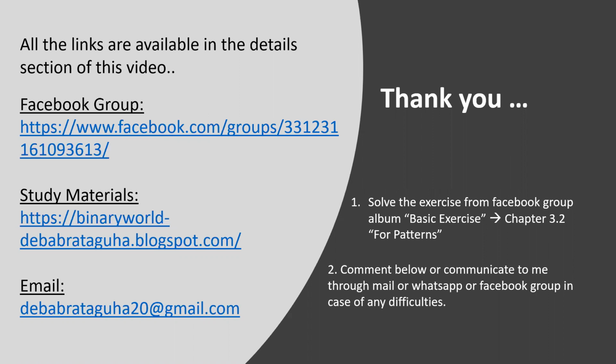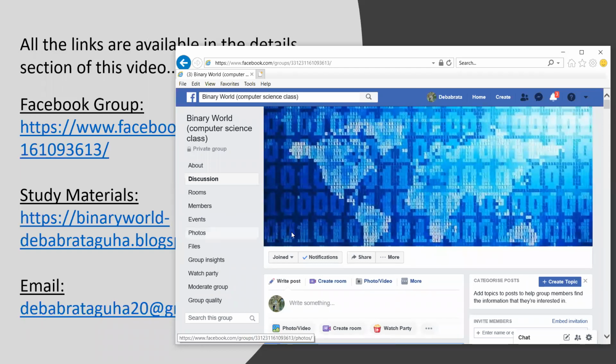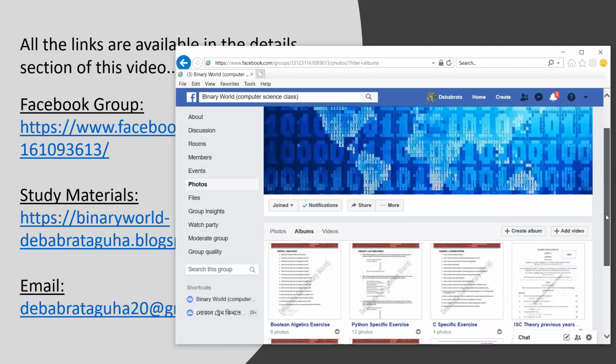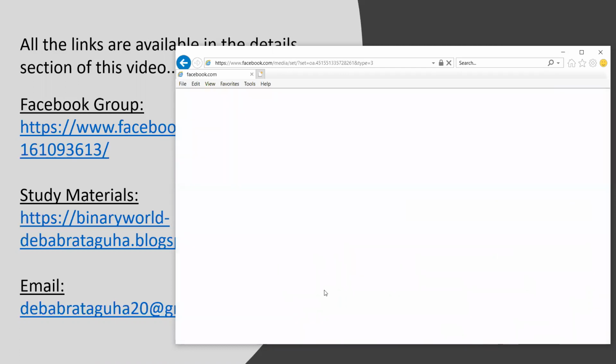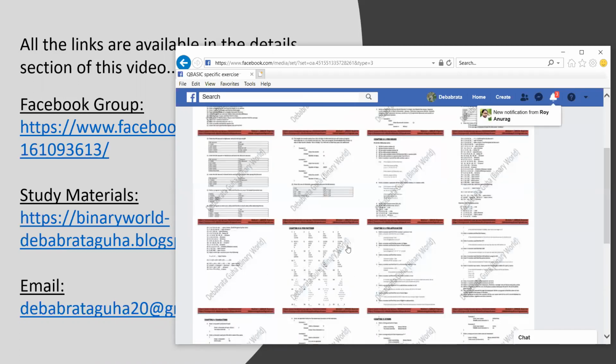And you can also, for the exercise, go to the Facebook group. Let me show you the same. This is the Facebook group. You can go to the photos section and go to the album. For QBasic, there is a QBasic-specific exercise chapter. You can go there and you will get a sheet of patterns like this.